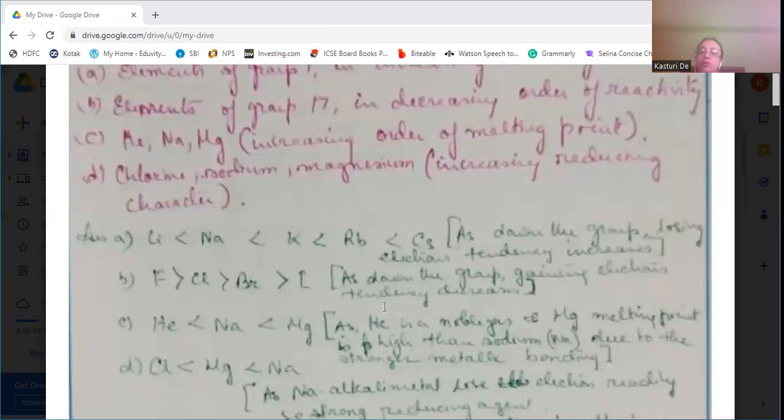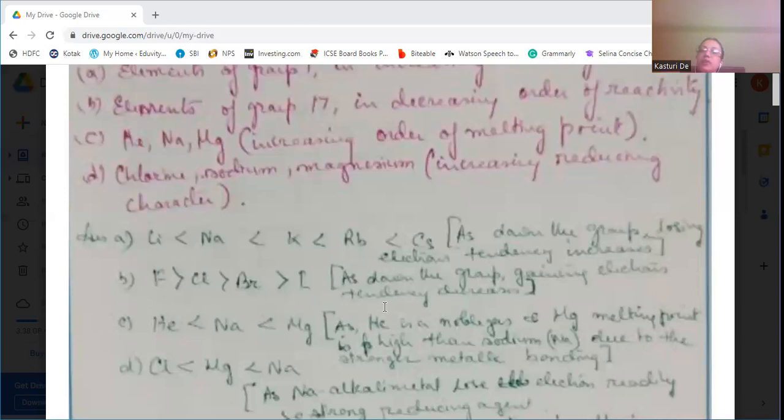Okay, so the arrangement will be like this. Helium will have a lower melting point than sodium. Sodium will have a lower melting point than magnesium. So magnesium will have the highest melting point in this arrangement of the elements.